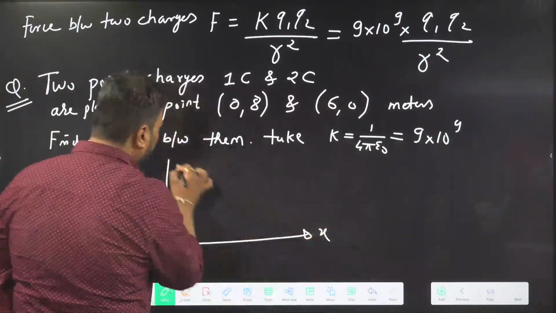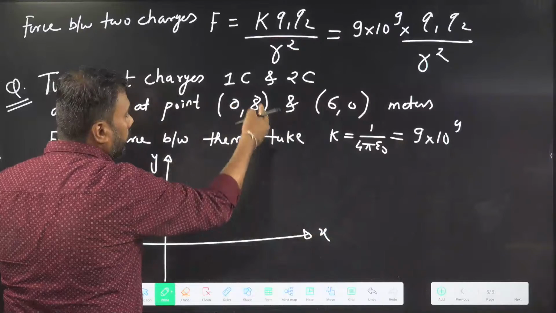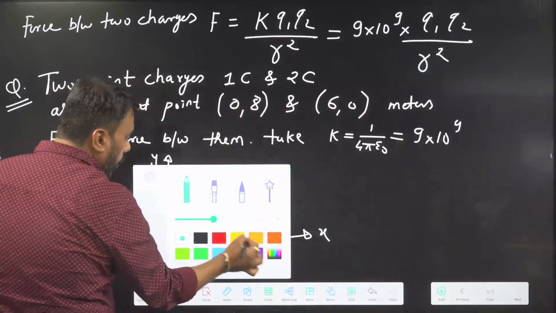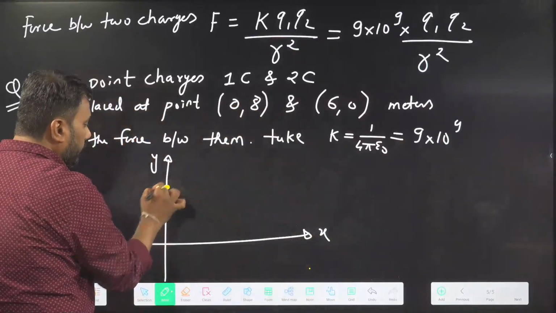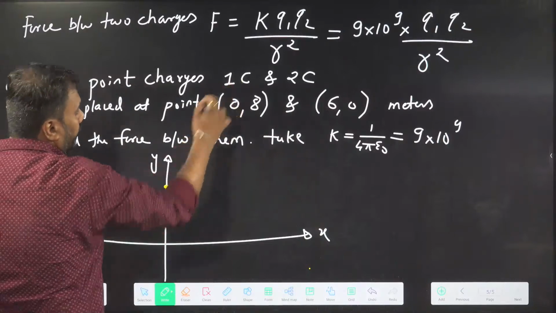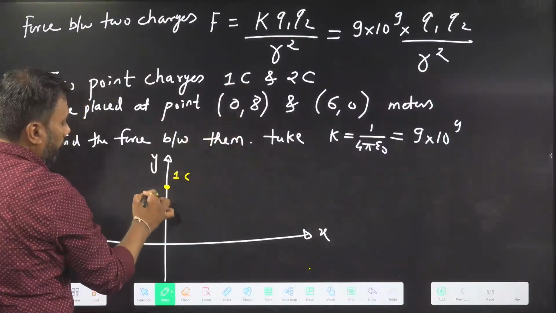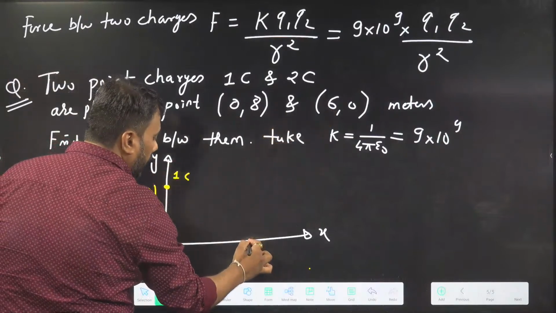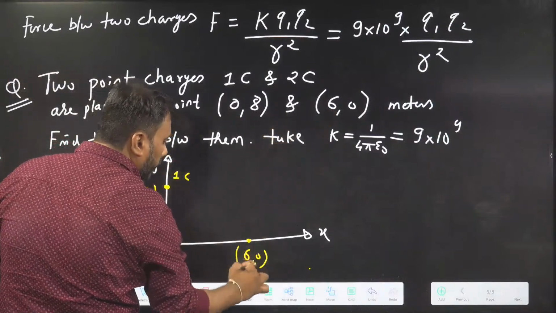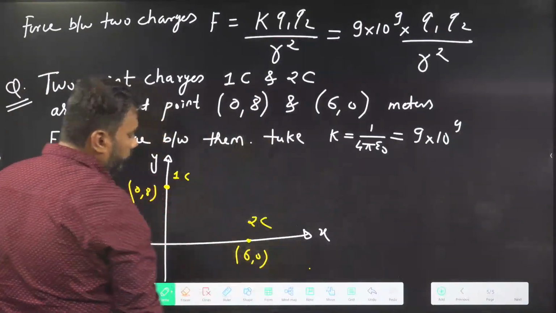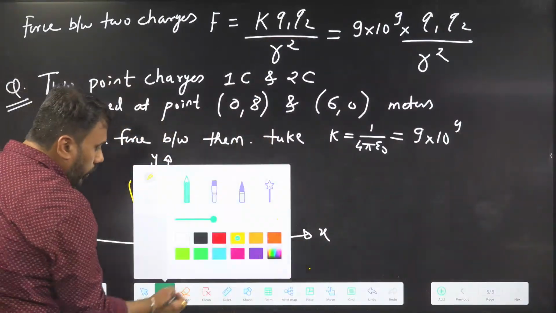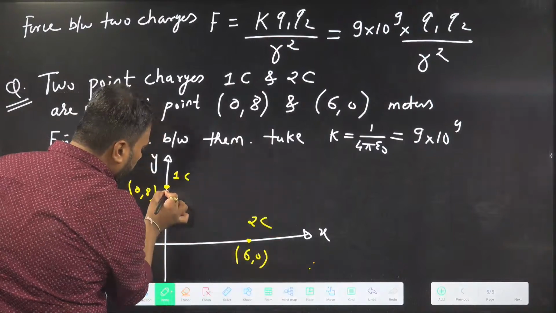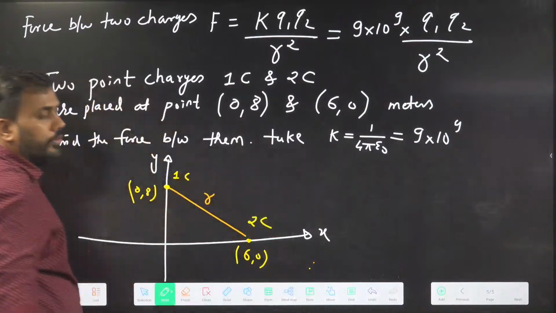Here in the question, one charge is placed at 0,8, which is going to be on the y-axis. Let's say the first 1 coulomb charge is placed here, at 0,8. The other charge is at 6,0, which should be on the x-axis, and let's say it is 2 coulomb. So I need to know the distance between these 2 point charges in order to calculate the force between them.